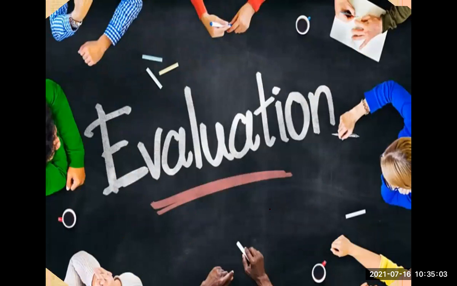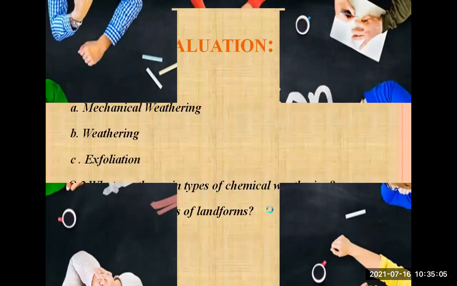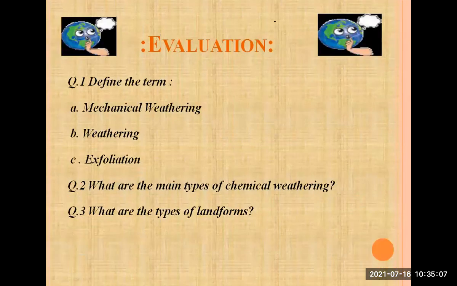Now there is an evaluation part, students, on your screen. You have to define the terms. You can take a screenshot and solve it in your notebook. What is chemical weathering?